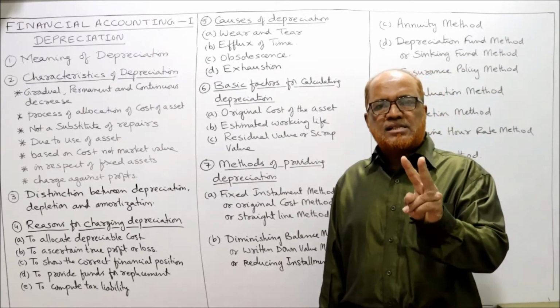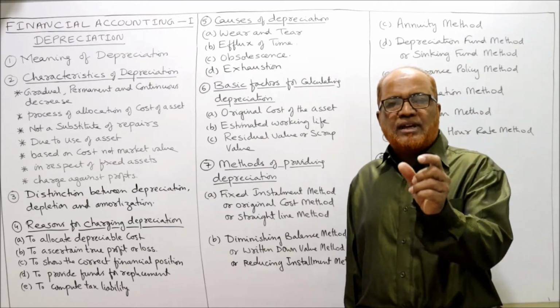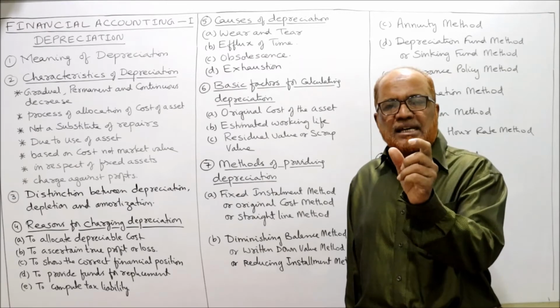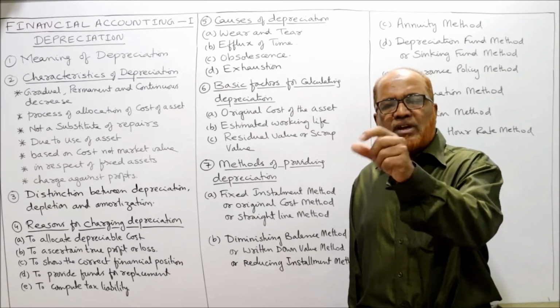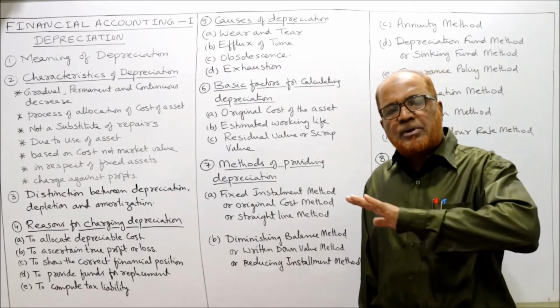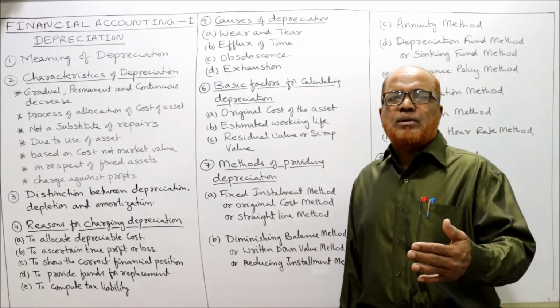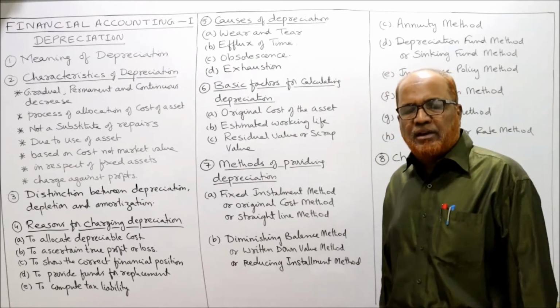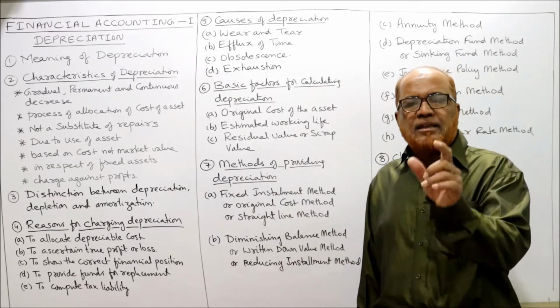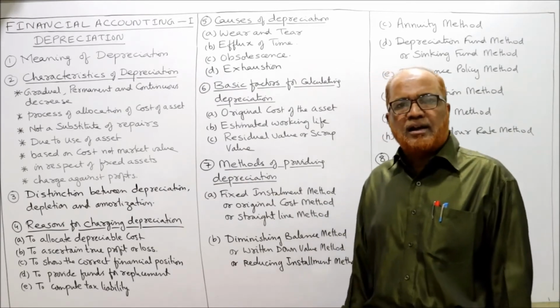So two methods are there here. Original cost method: in this method, we are given a fixed percentage. That percentage we apply on the original cost to get the annual depreciation, and the annual depreciation will remain constant every year. In some problems, residual value and scrap value will be given, and the percentage is not given. In that case, cost minus scrap divided by life, you will get the annual depreciation.